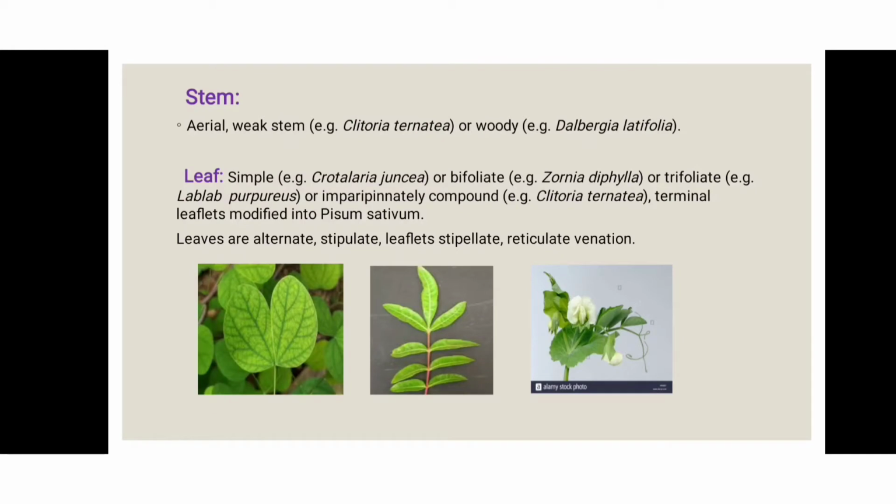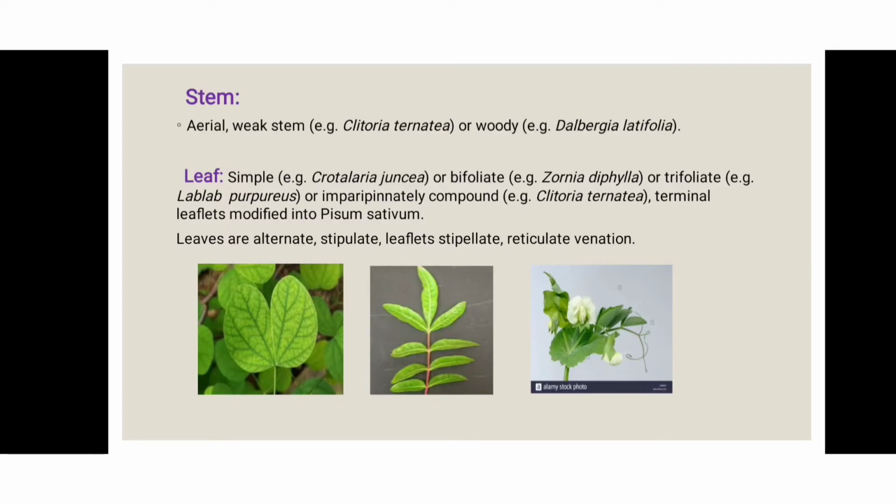Then the stem is aerial and weak or woody. In most of the herbs they have a weak stem, but in the shrub the woody stem is present. Then the leaf is a simple leaf. Simple means it consists of a single leaf lamina. The example of the simple leaf is Crotalaria juncea. Then the other leaf is bifoliate. It means they consist of two leaflets and they are attached with a petiole.